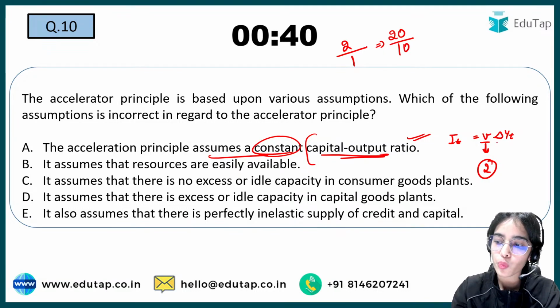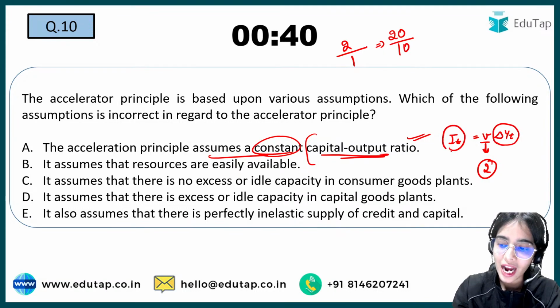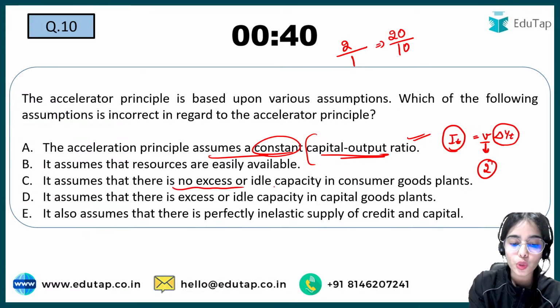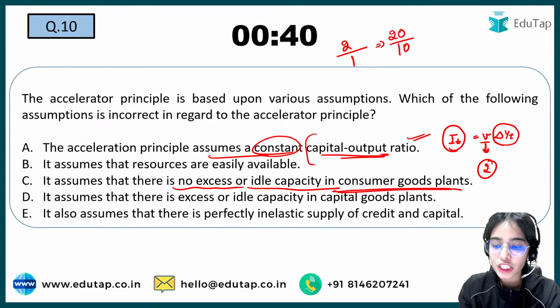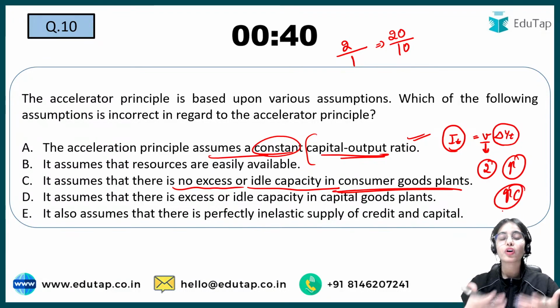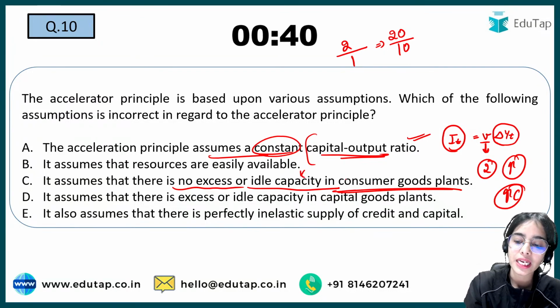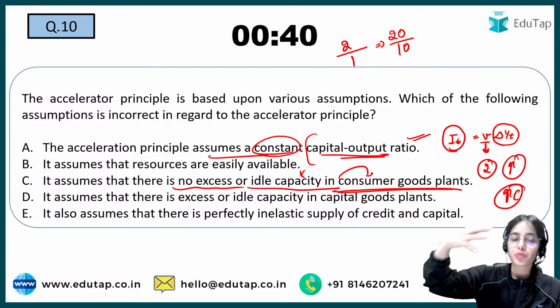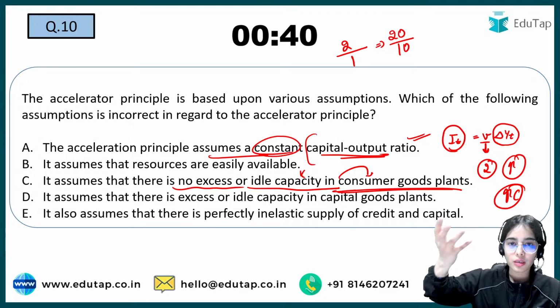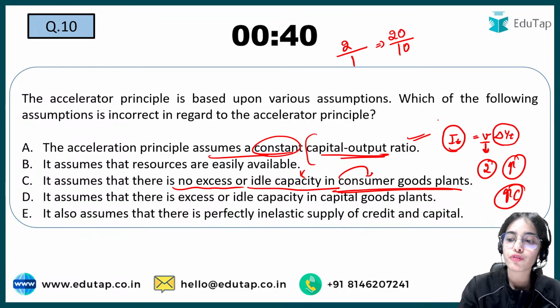And it is said that if you want to increase the output, you will have to increase the investment first. That means there is no excess or idle capacity in the consumer goods industries. If the income is increasing, the consumption will increase. There will be more demand for the consumption. If the consumption demand is increasing for the consumer goods, then the production will have to increase, the output will have to increase. There is no excess or idle capacity present in the consumer good plant. So as soon as the consumption demand increases, as soon as the production has to be increased, there is the need for the investment. There is the need for the extra capital.